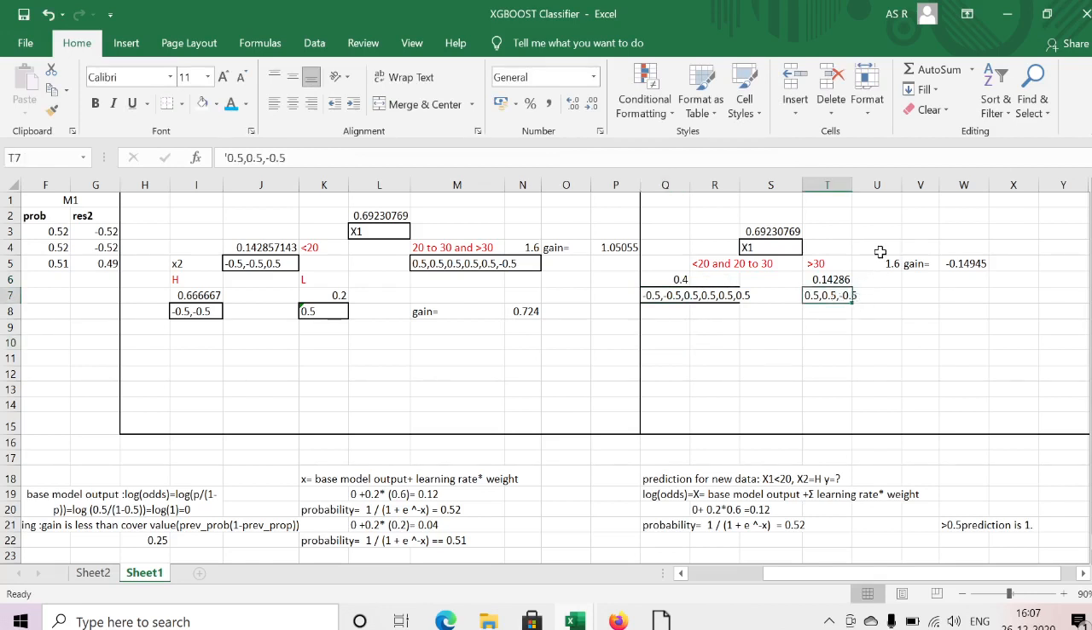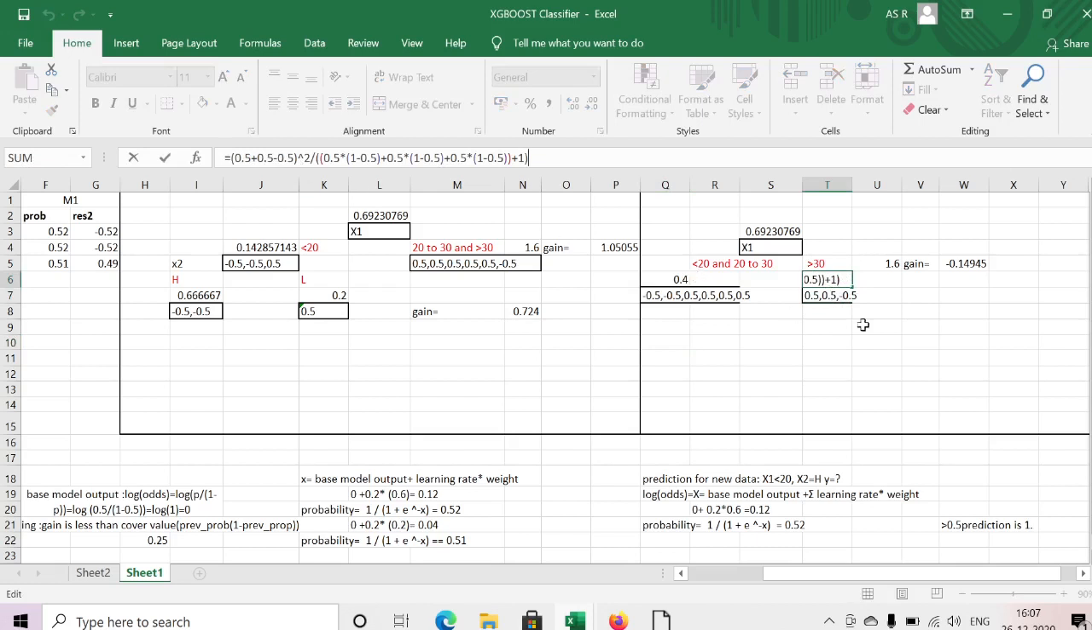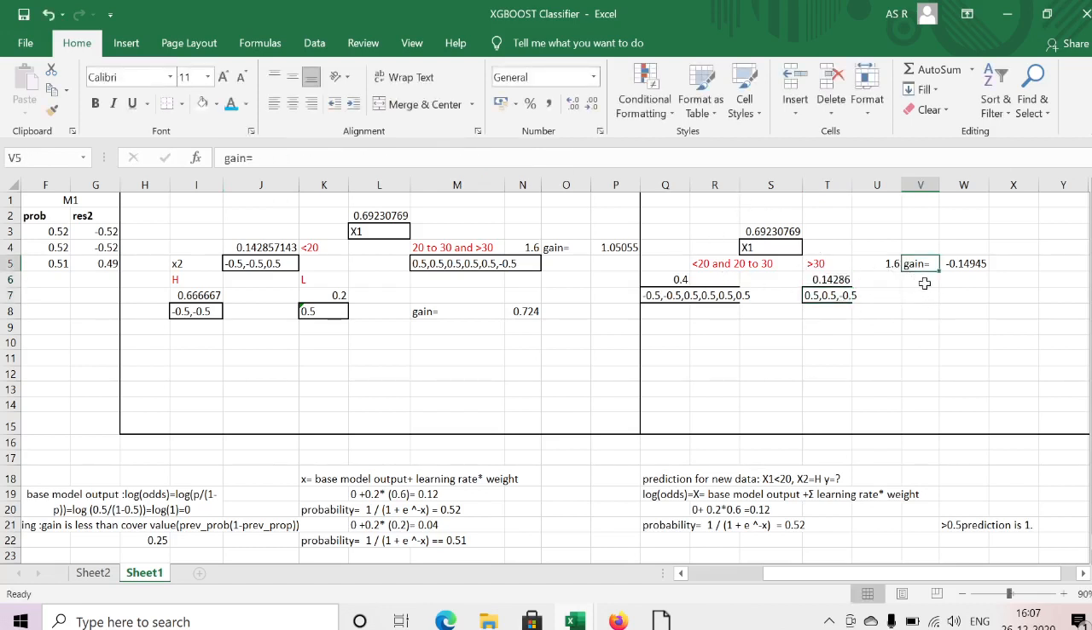Similarly I am calculating the similarity weight for the right side as well. Here I have only 3 records. I need to sum the 3 records: 0.5, 0.5, minus 0.5. The 3 residuals, whole square, divided by the sum for the first, second and third records plus lambda. I just calculated the similarity weight. From the similarity weight we can calculate gain easily. We need to add the two leaves' similarity weights minus the root weight. I just add these two components minus this, and I have done the gain calculation.